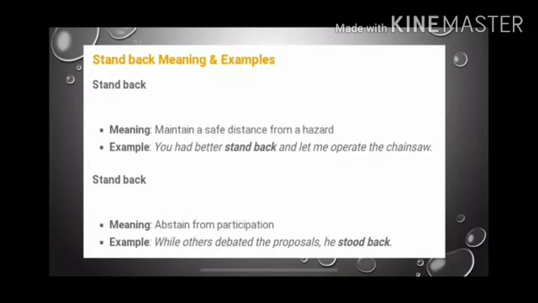Stand back, meaning maintain a safe distance from a hazard. Example: You had better stand back and let me operate the chainsaw. Meaning abstain from participation. Example: While others debated the proposals, he stood back.